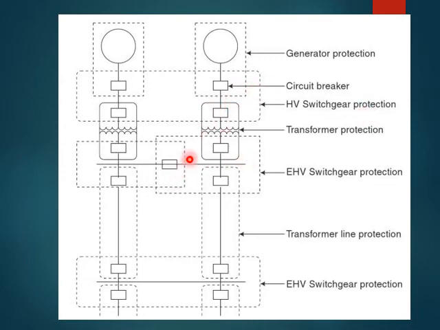If the fault occurs in this particular part, say if the fault occurs on this bus bar zone, the circuit breakers which are connected to this bus bar are going to trip. This is going to trip, this is going to trip, it's going to trip this also. There's a chance that this can trip this also, depending upon the timings they have given. Right?